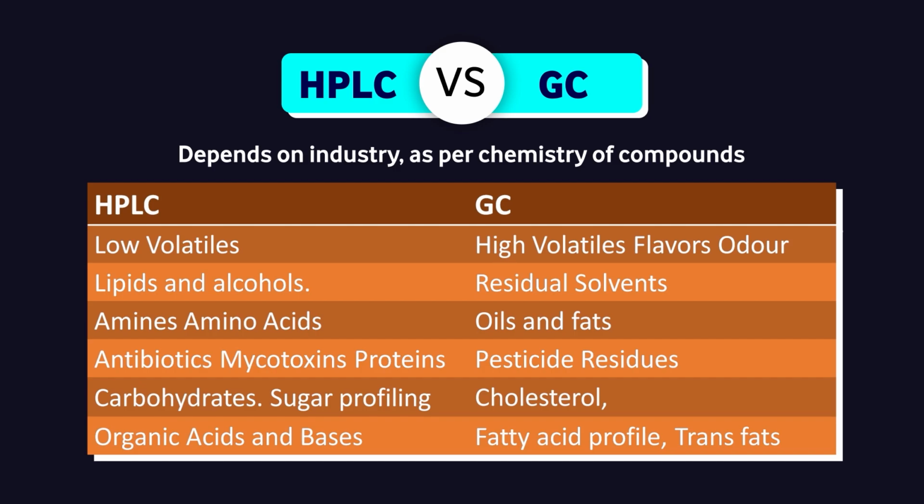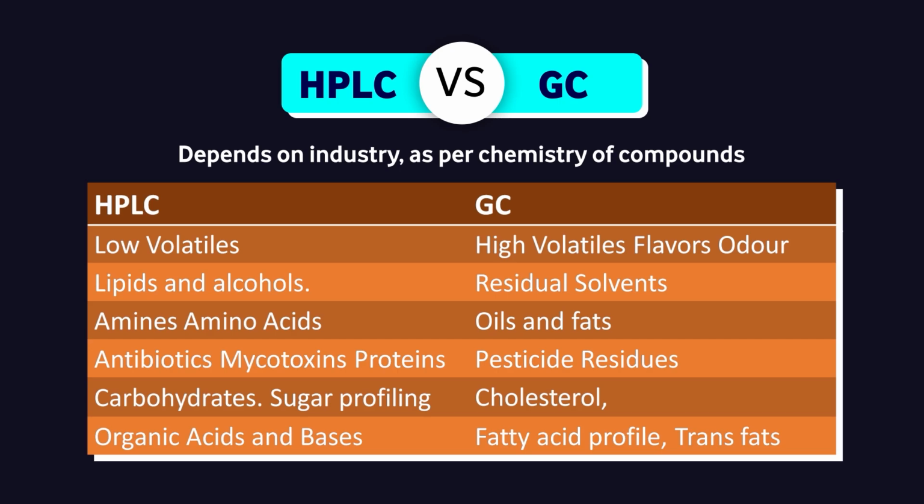For example, if we are doing low volatile compounds, which are solid, semi-solid, which do not volatilize, HPLC is the best equipment. In GC, high volatile compounds, flavors, odor, all components which are highly volatile. In HPLC, lipids and alcohols. In GC, residual solvents. In HPLC, amines and amino acids, antibiotics, mycotoxins and proteins, carbohydrates, sugar profiling. We can't do sugar profiling of carbohydrates by GC. Only it is possible by HPLC. Organic acids and bases are best done with HPLC.